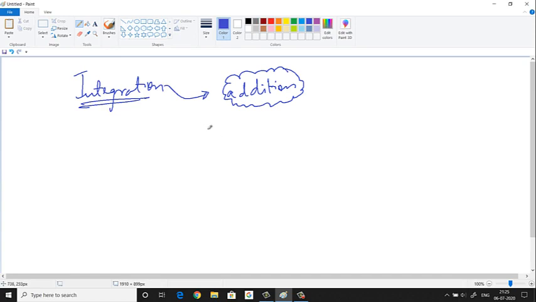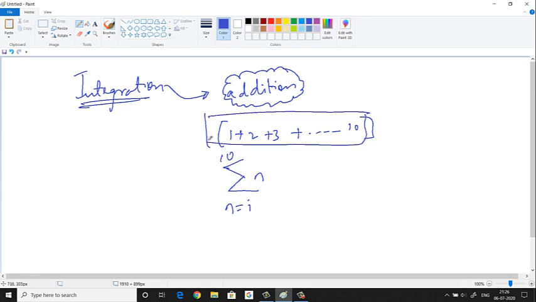Let us see how we came up with this idea first of all. Is there any other way that we can use to add certain numbers? Say, for example, we can add 1 plus 2 plus 3 like that, say up to 10. This can be represented by sigma n, with n starting from 1 and going up to 10, right? So this is how we can represent this entire series.